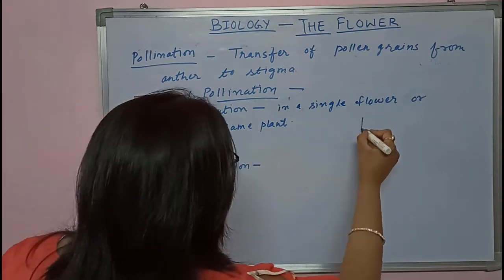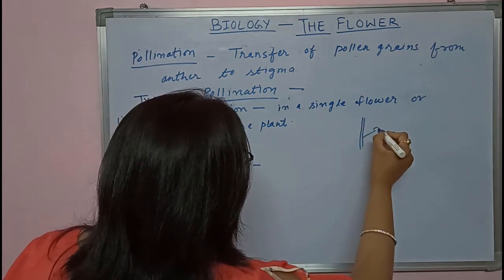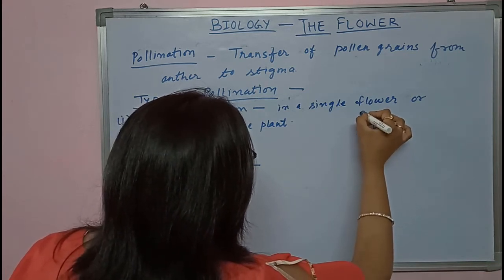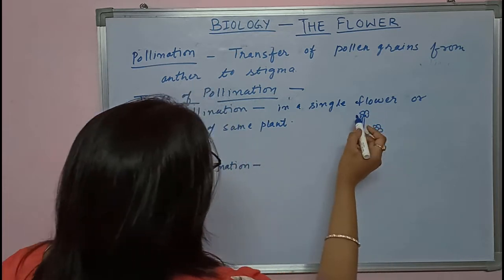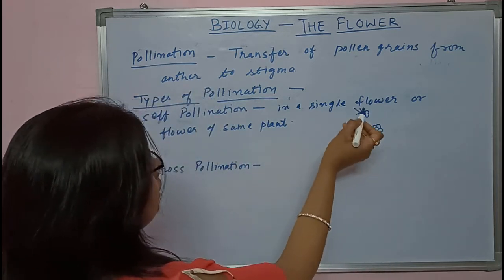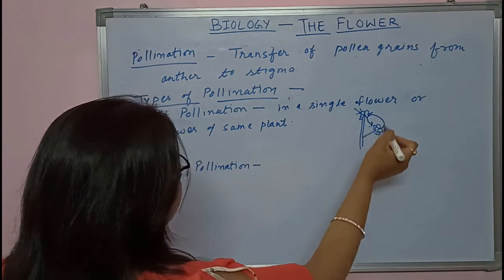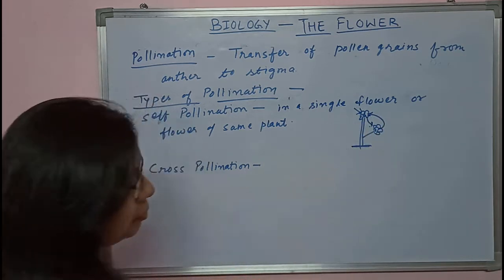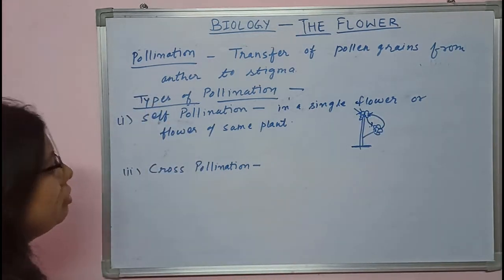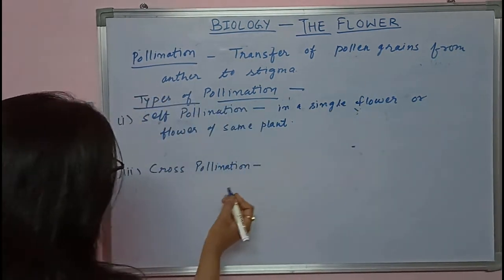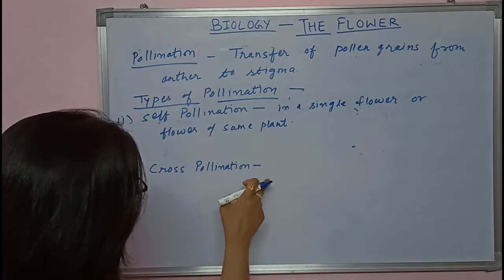Means there is a plant where one or two flowers are present. Either the pollination takes place in the single flower or from one flower to another flower of the same plant. The plant is the same. This type of pollination is called self-pollination.